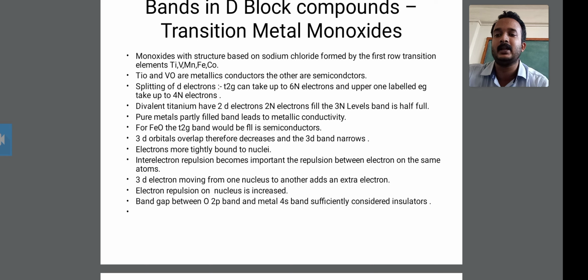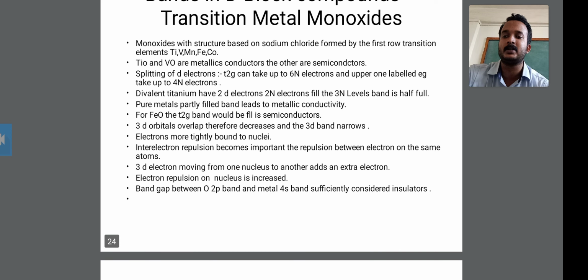The second last point is that the electron repulsion on the nucleus increases. If you have 2 electrons repelling, then the repulsion increases. In the transition metal monoxides, the electrons repel, so the repulsion increases. Then the band gap between the oxygen 2p band and the metal 4s band is sufficient to be considered an insulator, meaning this is useful as an insulator material.